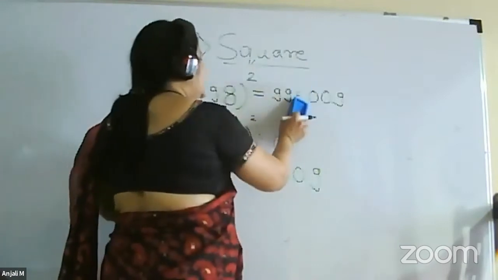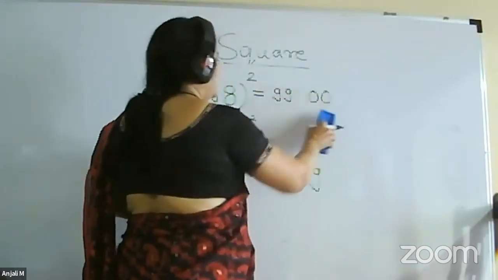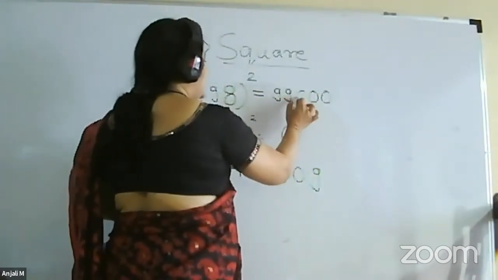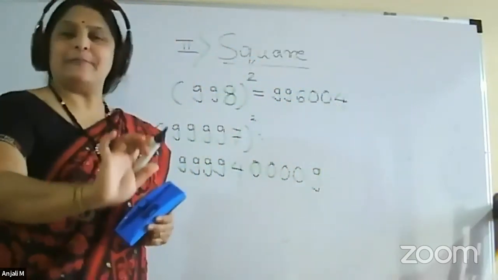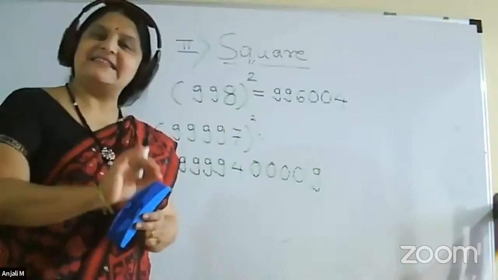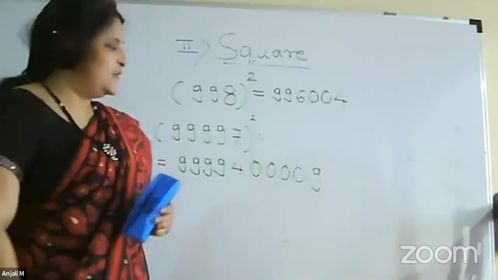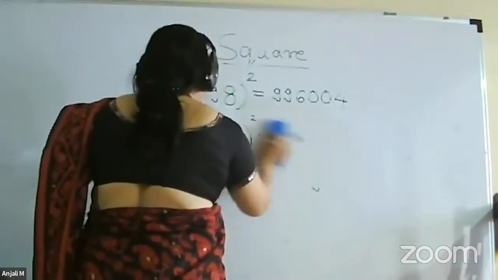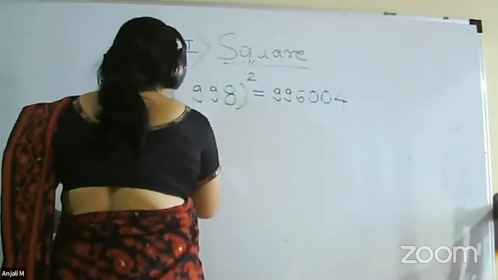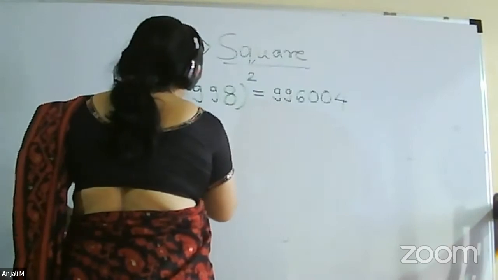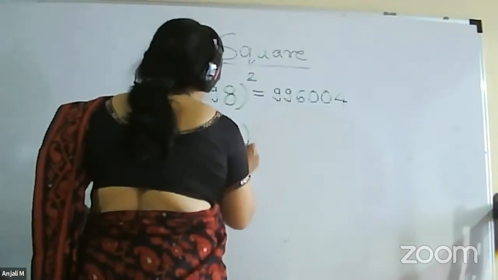Instead of 49, now you have 8 square, that is 64. The remaining part will be exactly the same. So instead of this, now we take the other example. So you can have the idea. Suppose you have 99998 whole square.